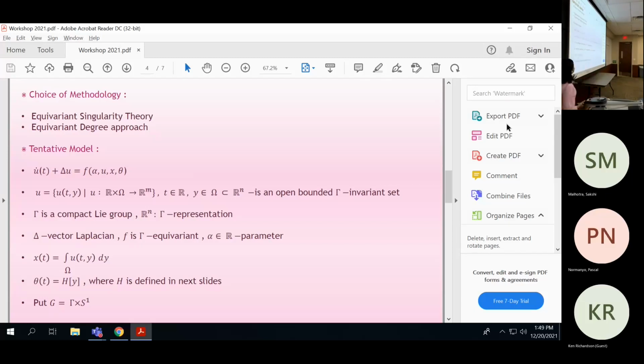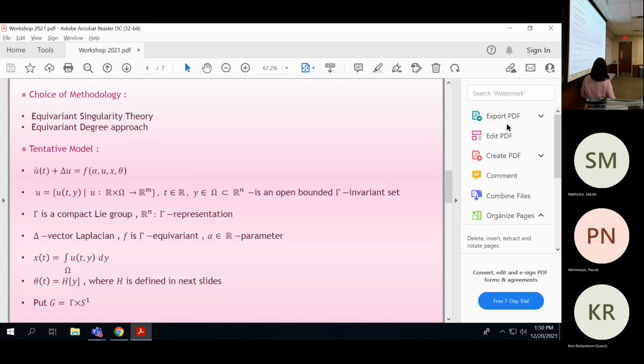Here I mention a tentative model that I am going to work on, but this model is defined on a finite dimensional space, whereas I am interested in an infinite dimensional, that is an abstract Hopf bifurcation on abstract Hilbert space. So here I mention a partial differential equation, a parabolic equation. Here alpha is my real parameter, and x and theta are the input and output of a hysteresis operator that I will discuss. That is, what my hysteresis operator is and why I need this operator in my system.